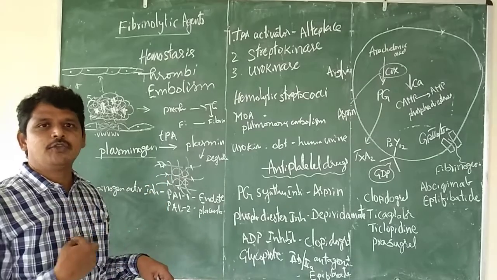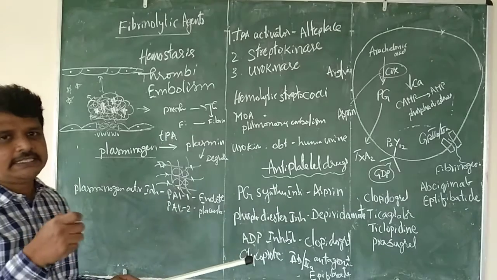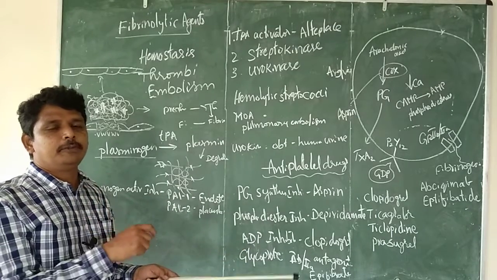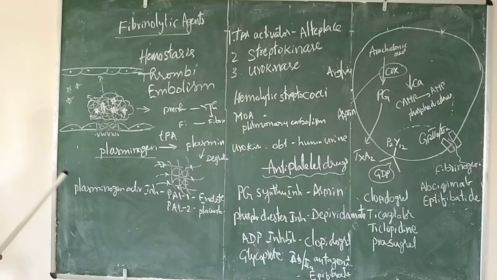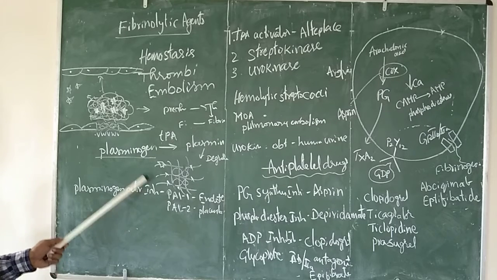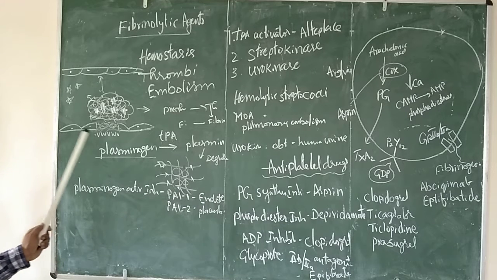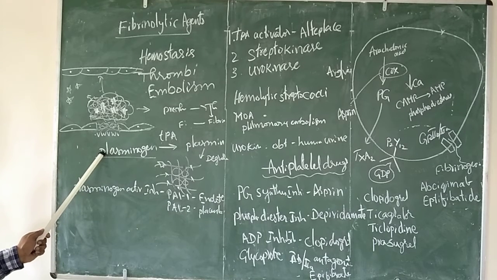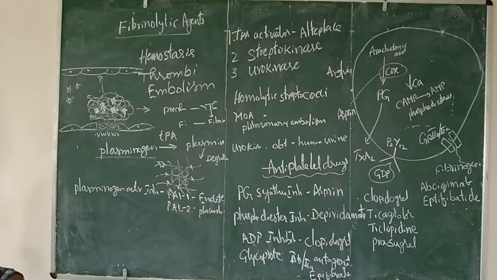But in case of internal hemorrhage, this is the process where the plasmin has to digest this, and it is going to be engulfed by the macrophages. Normally in plasma there will be plasminogen activator inhibitors. In healthy endothelial cells, they will secrete these so that the plasminogen cannot be activated. But when required, these are going to be suppressed and the plasmin is going to be prepared.